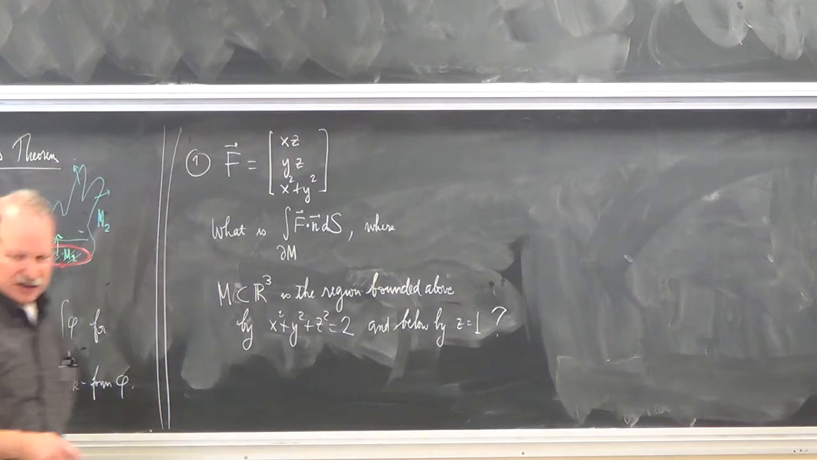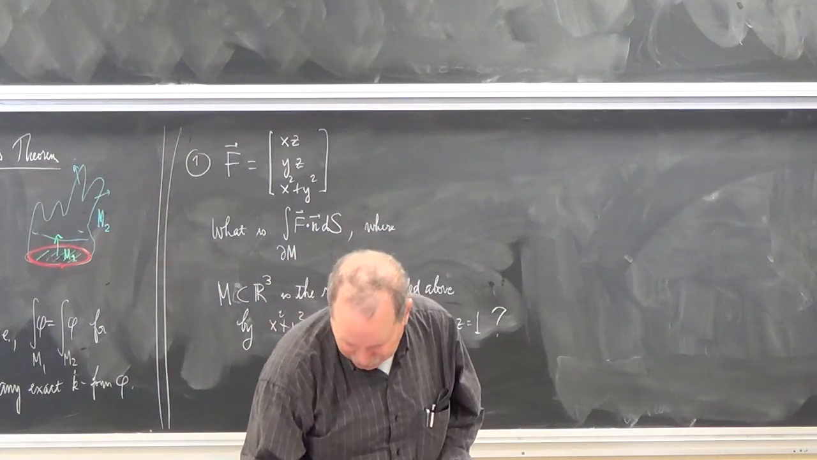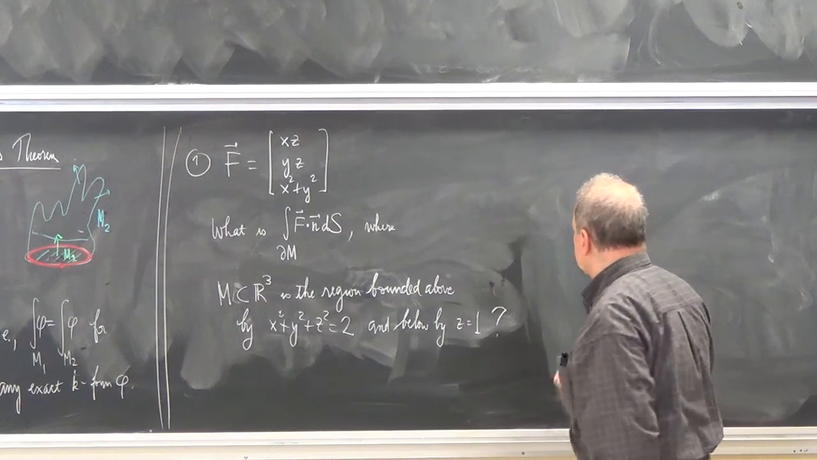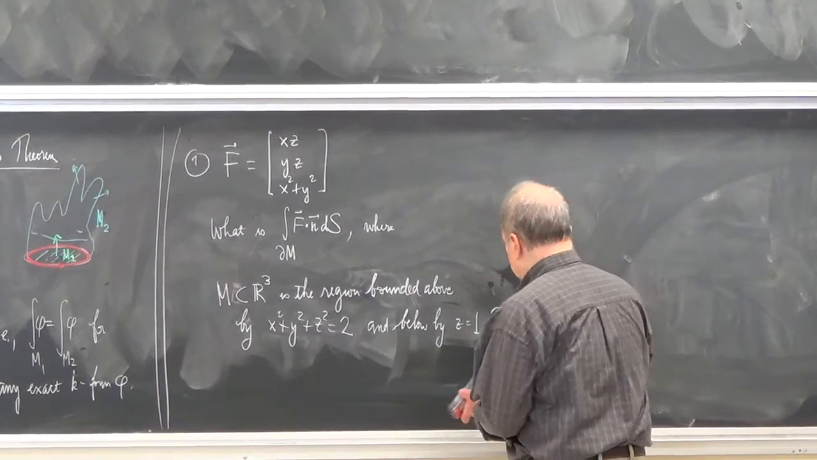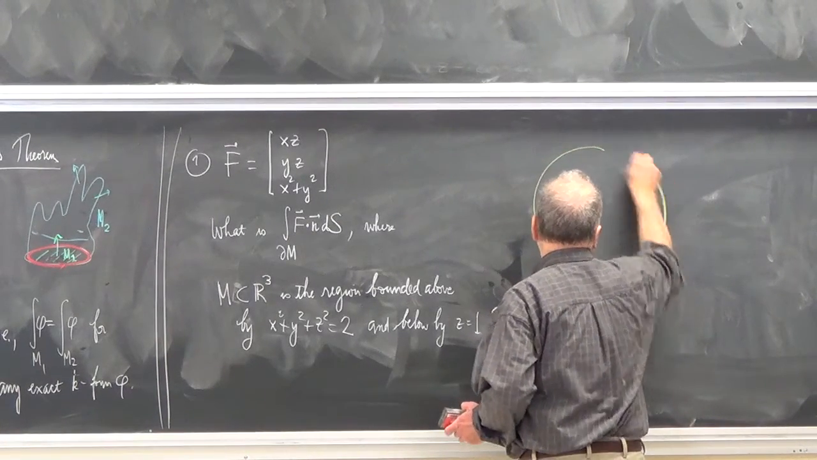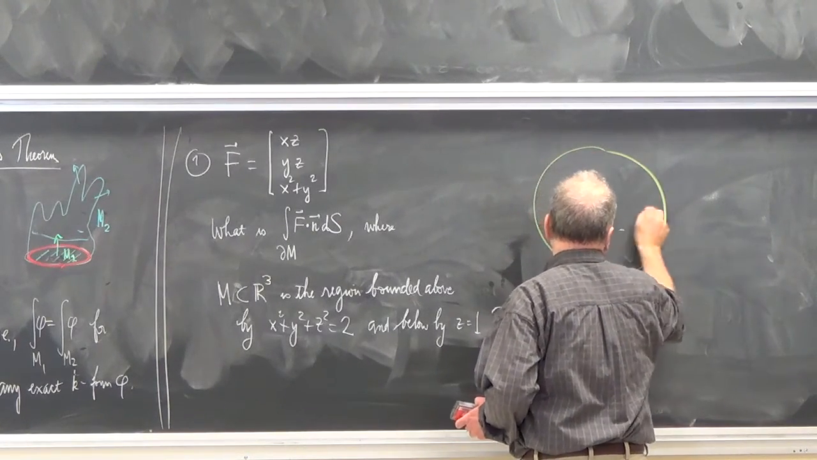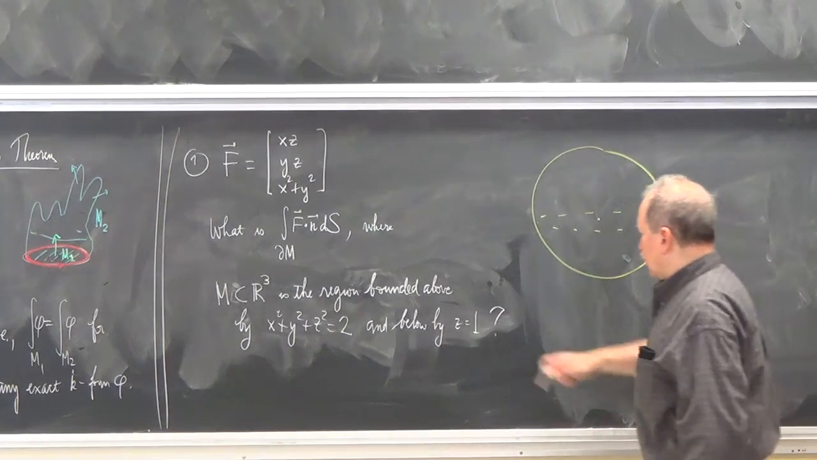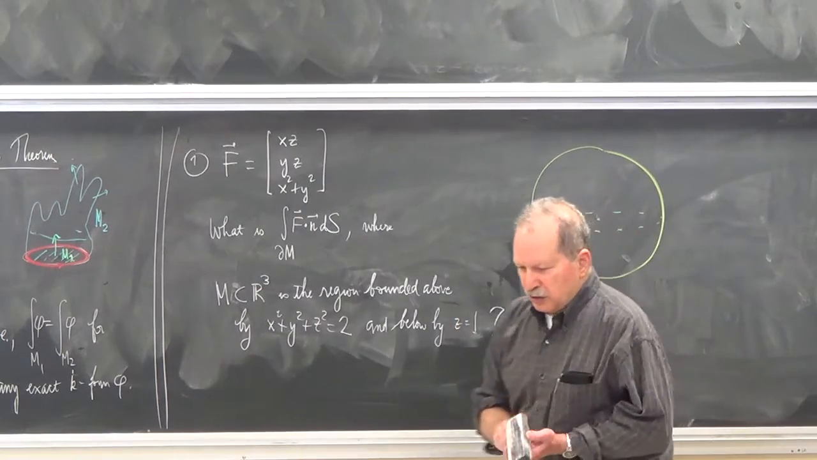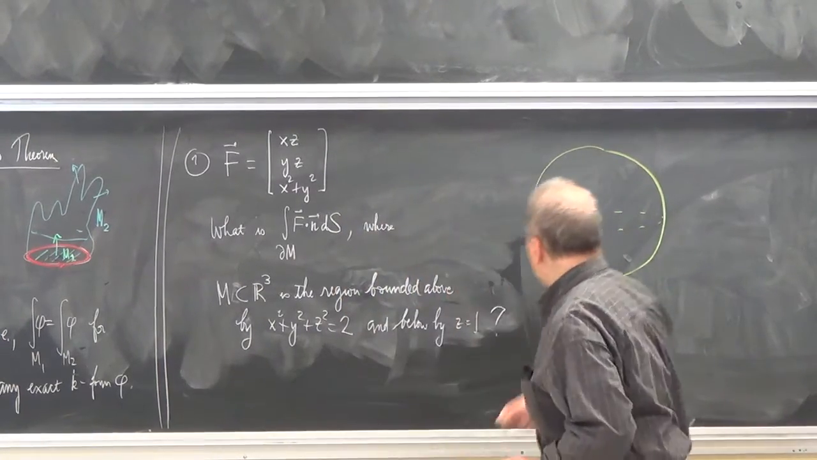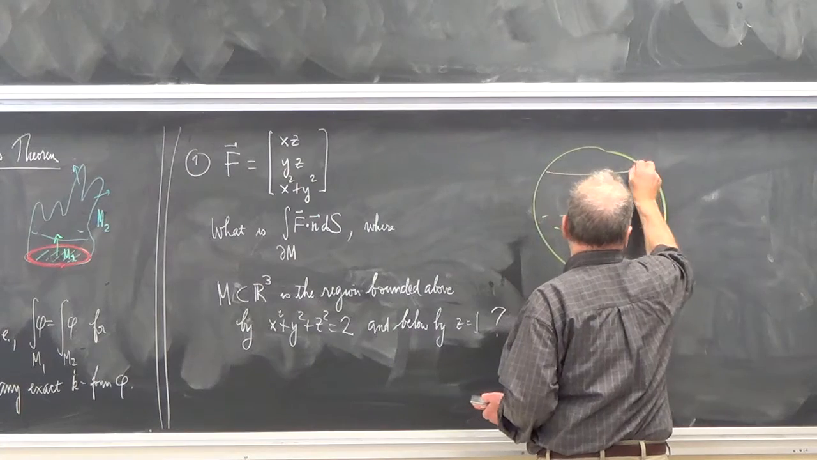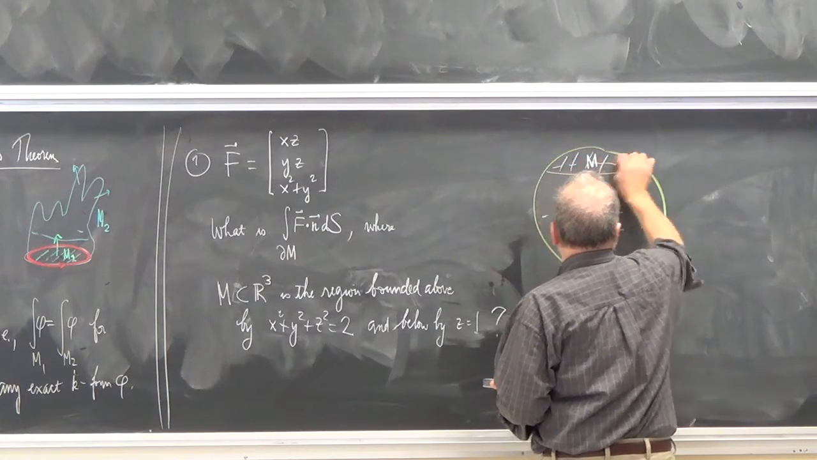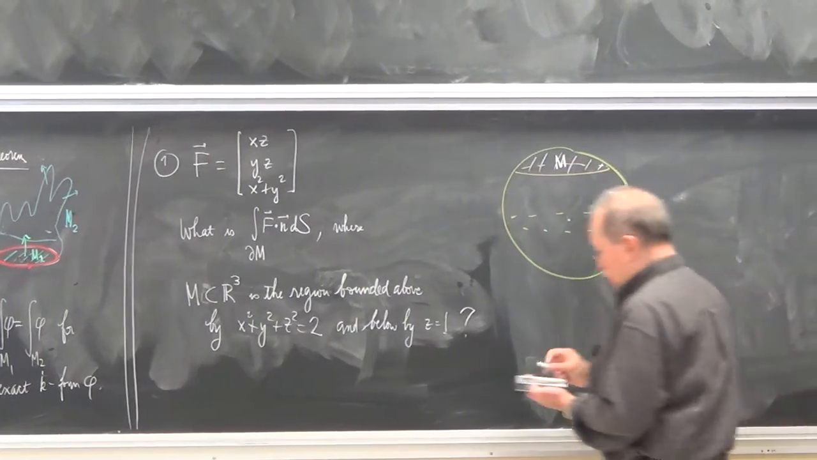So this is partly dealing with Gabe's question, in fact. So what does this M look like? I've got a sphere of radius square root of 2, and then I'm slicing below with the plane at height 1. So M is this region that's between the sphere and that planar region on the bottom.